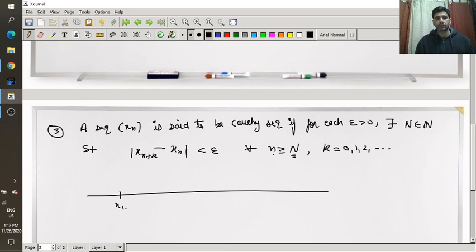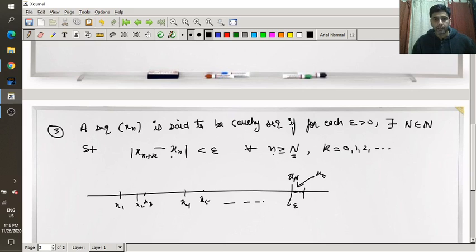So again, x1, x2, some are close, some are far, right? And after some certain stage, when xN will come, all the terms will lie in this epsilon. So now I have taken two terms of the sequence. What are these terms? These are xn, where n is any natural number greater than this. So this xn will surely come up here, because it will come after this xN.